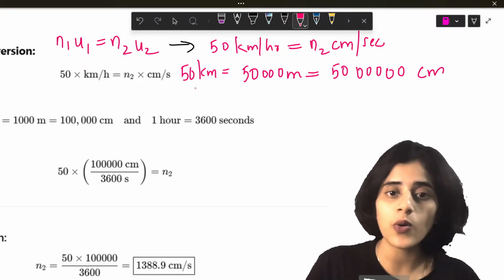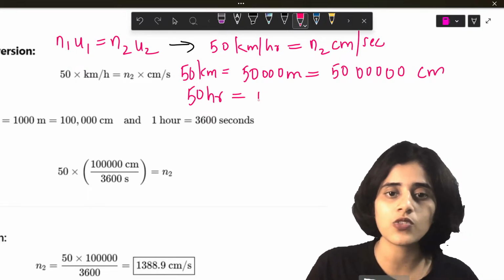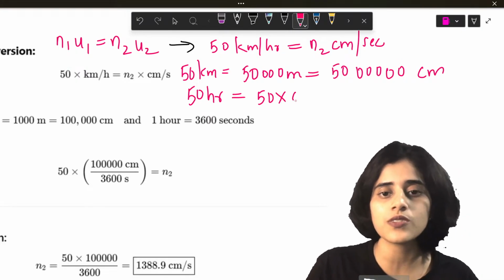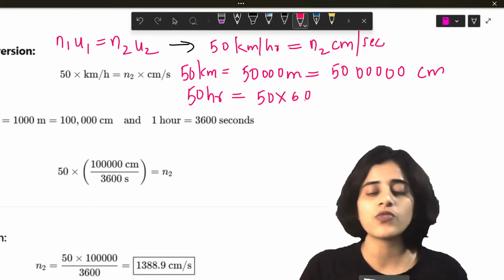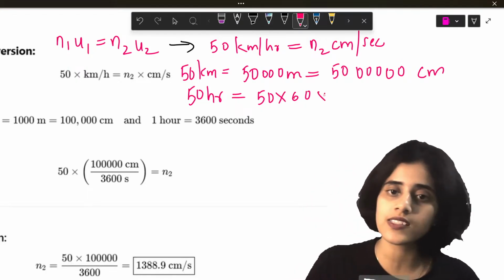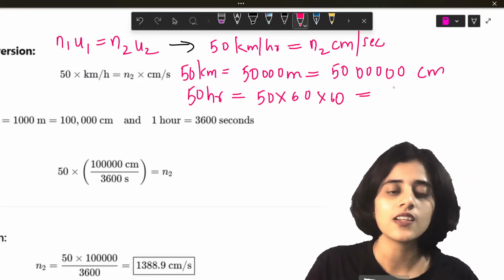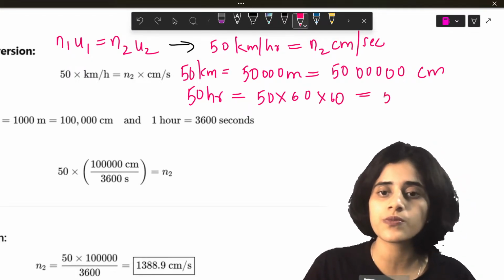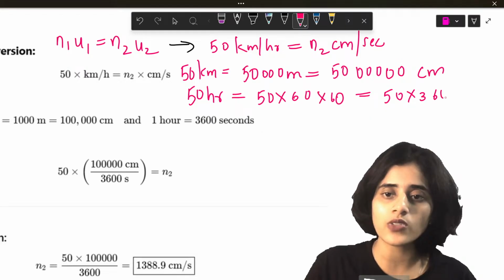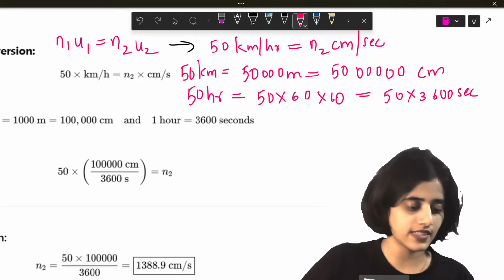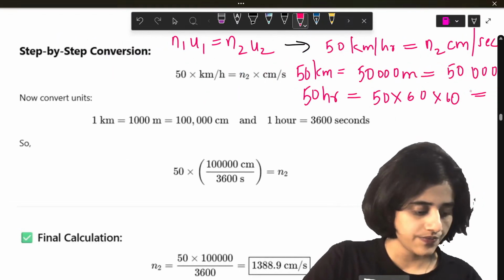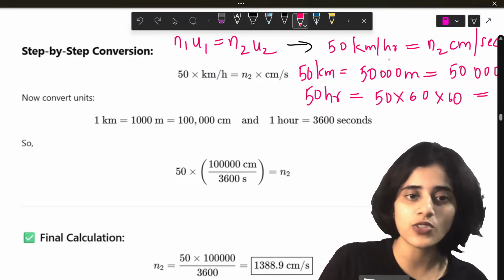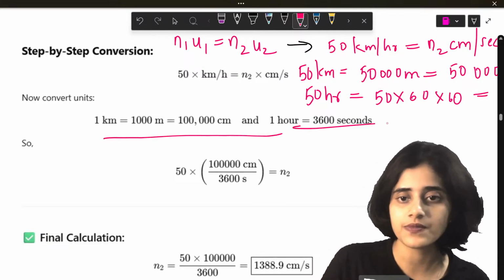Now, to convert hours to seconds, 50 hours is 50 into 60 minutes into 60 seconds. So this is going to be 50 into 3600 seconds. Okay? So that conversion I've given here.